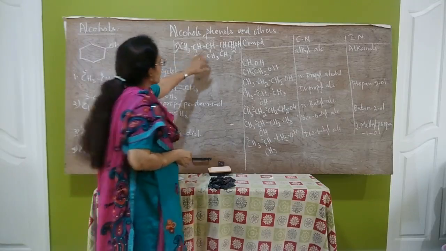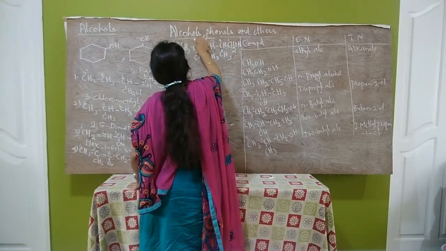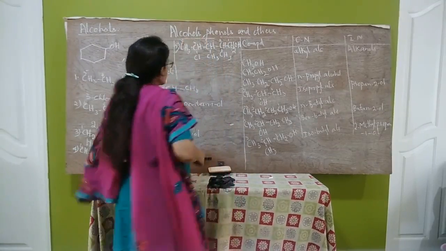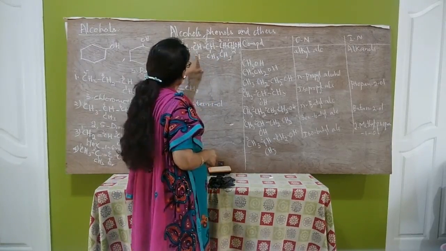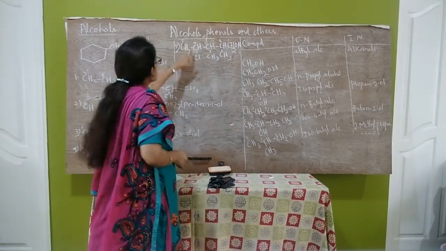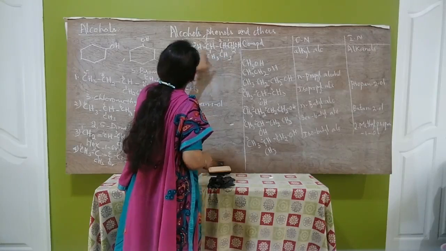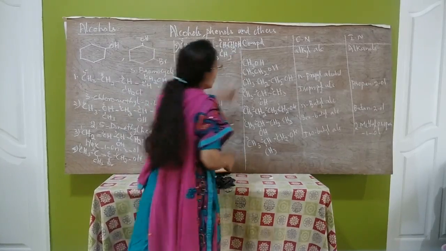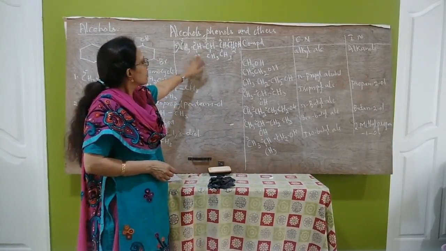This we have to number from the right side. So this is a chloro group, and 2 methyl groups are there. In alphabetical order, the chloro group comes first. So this is 4-chloro, 2,3-dimethyl, pentane-1-ol. This is the IUPAC name. You just see the compound and write the name.